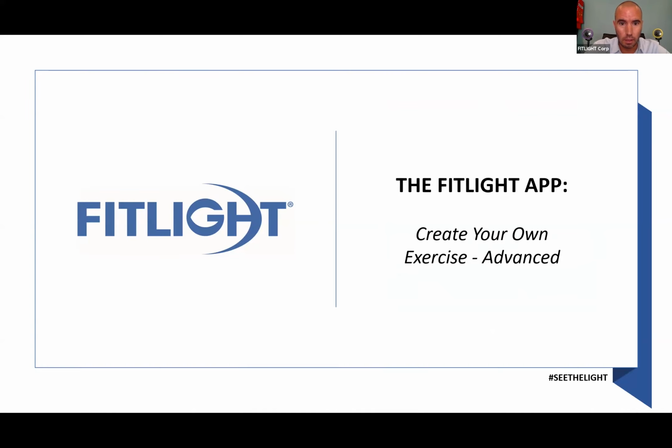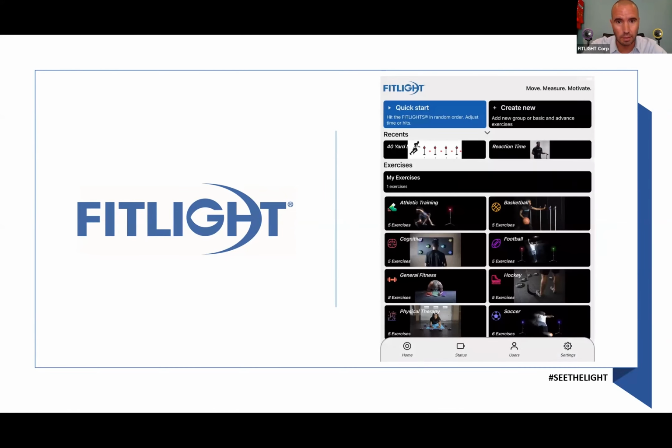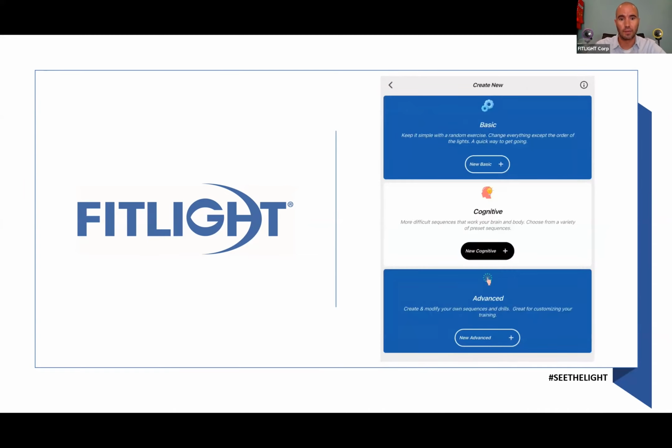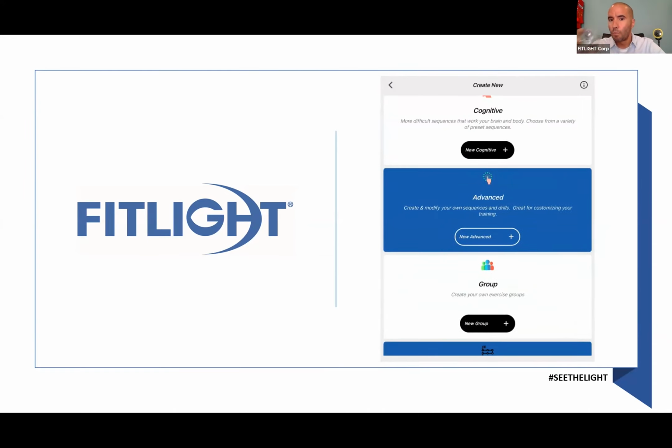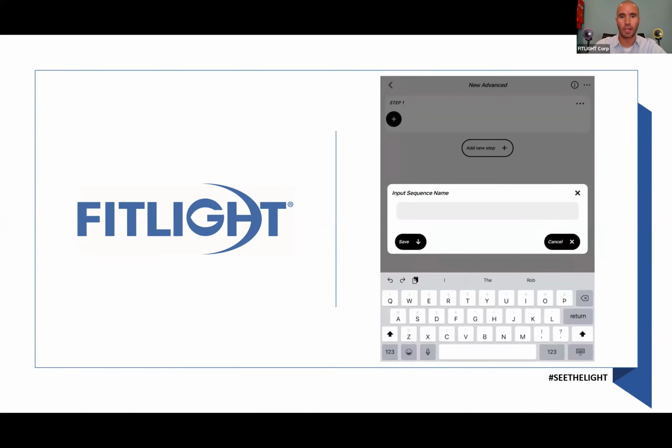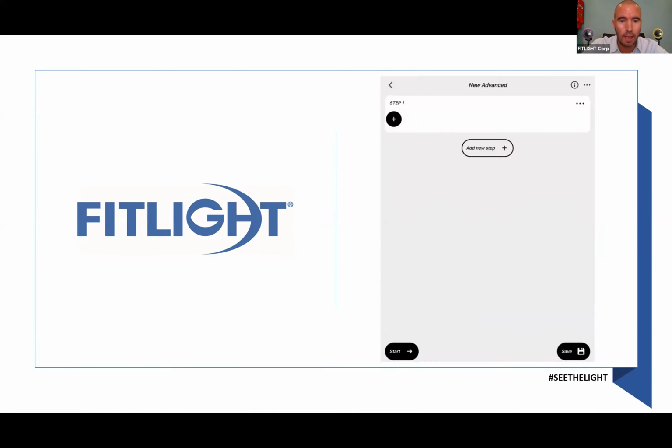Let's see. All right, now we're going to create a new exercise, but more in depth. We're going to go to the top right where it says create new, and then we're going to choose advanced. This is where it gets more interesting. Advanced is where you can program each individual light. Again, first you have to give it a name, as you see right here. And now what you see is just one horizontal line where it says step 1 with 1 circle with a plus. And below that, it says add new step.